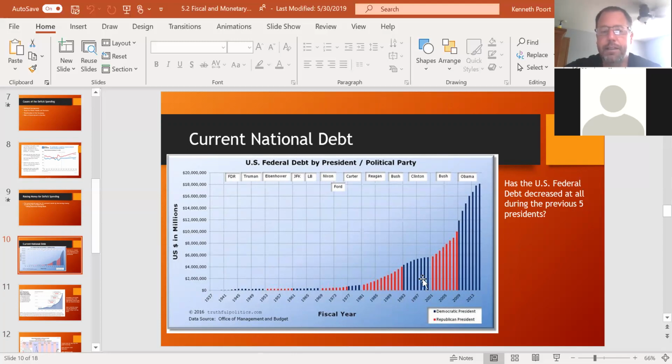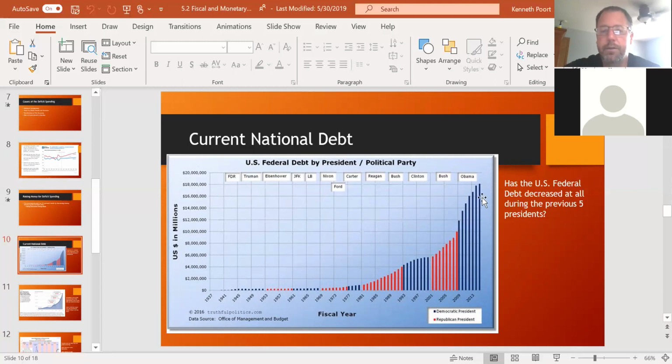And then once we got into the 80s, 90s, it didn't matter if you're a Republican or a Democrat president, our national debt started to skyrocket. And then during the two presidents prior to President Trump, we saw it go up pretty drastically, all right? With the years of President Bush, and the post-September 11th era, you saw our national debt go from $6 to $10 trillion, so it went up by $4 trillion in those 8 years.